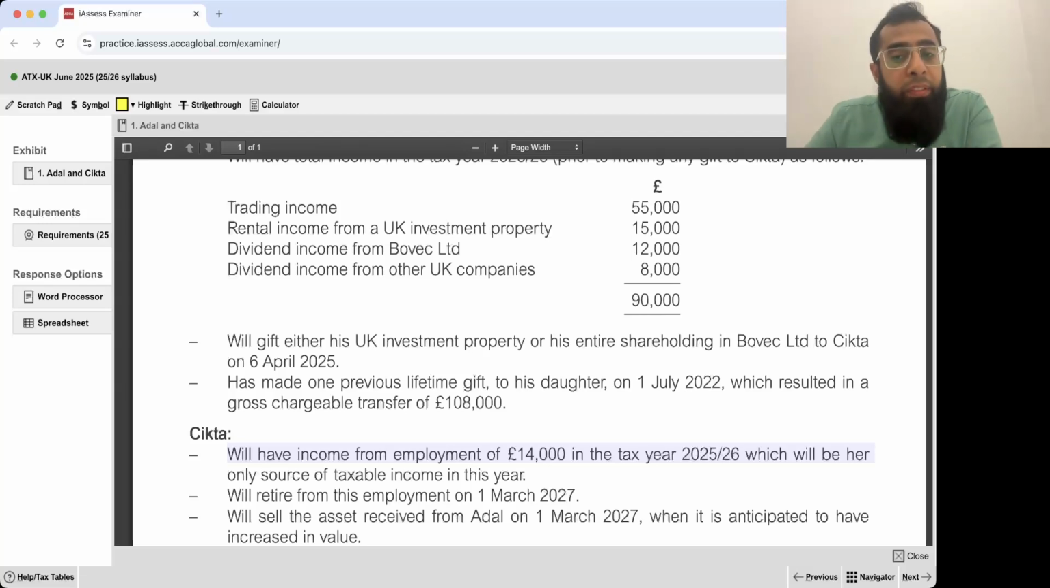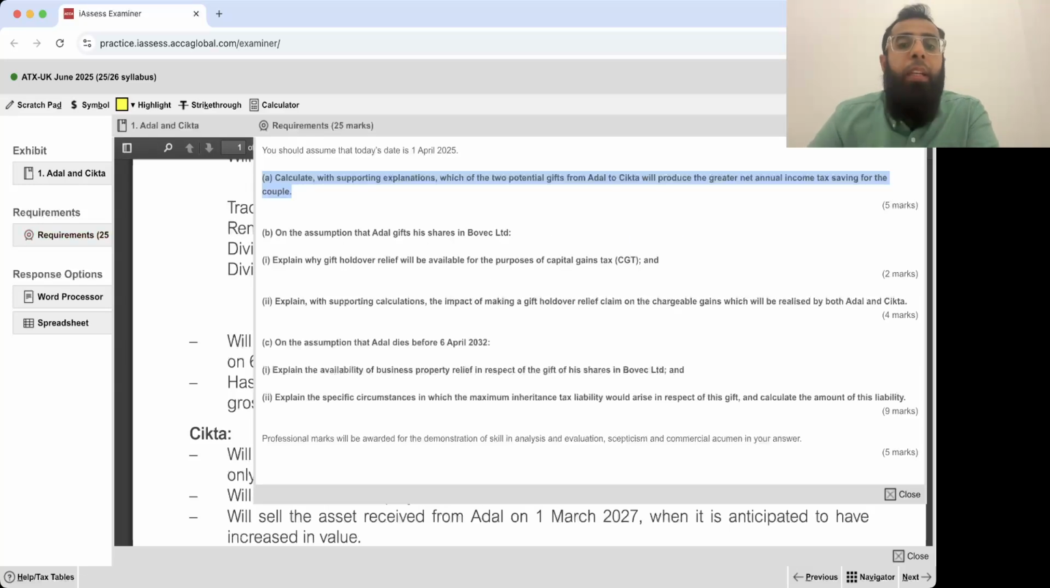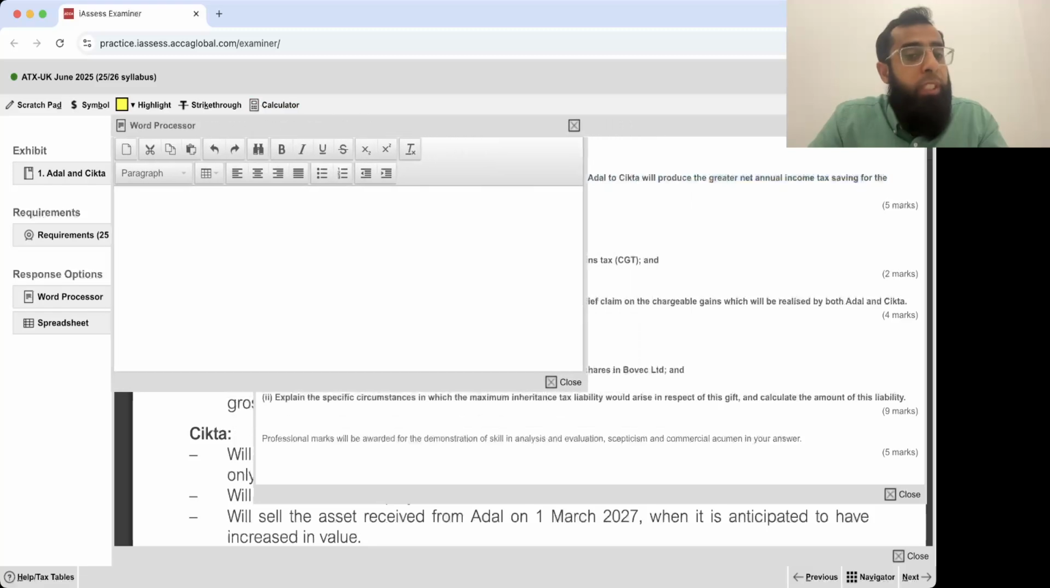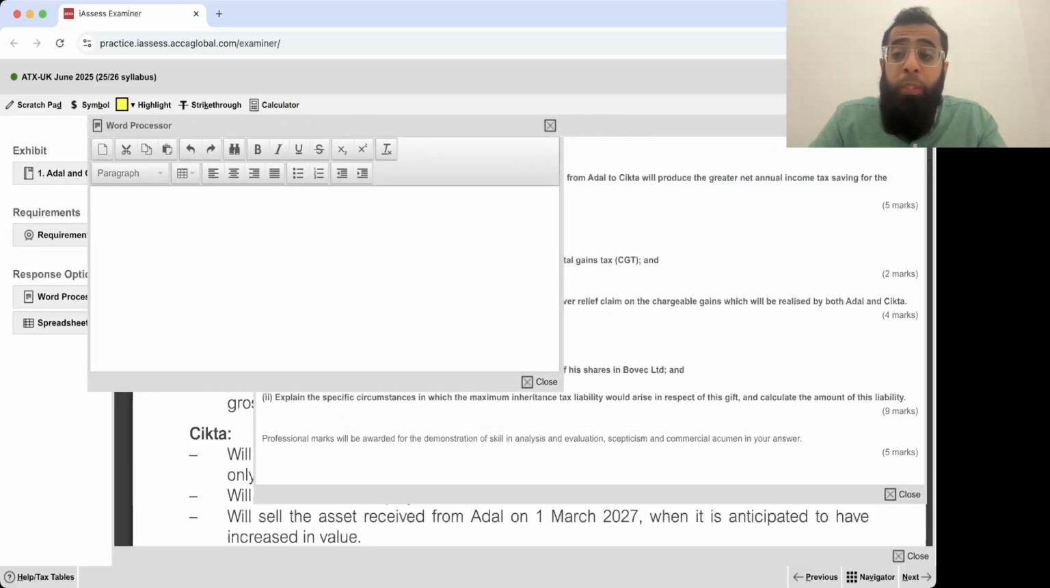So if Adil gives this rental income property, or if he gives these dividend income shares of Bovac Limited, what he's asking is: calculate with supporting explanation which of the two potential gifts from Adil to Sitka will produce the greater net annual income tax saving for the couple. Believe me, a very easy requirement. You just need to listen to me carefully. So what I will do is copy this requirement from here and open the word processor document. See, it's very important that you listen to me carefully.